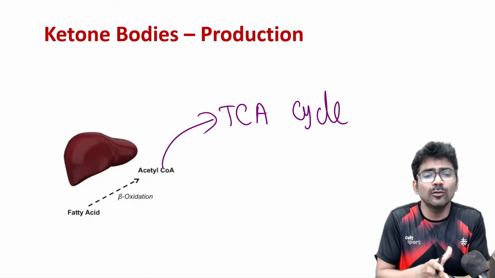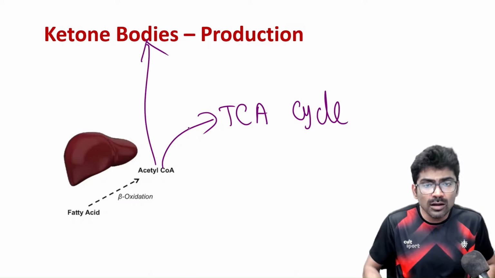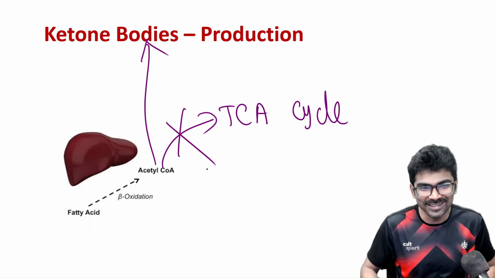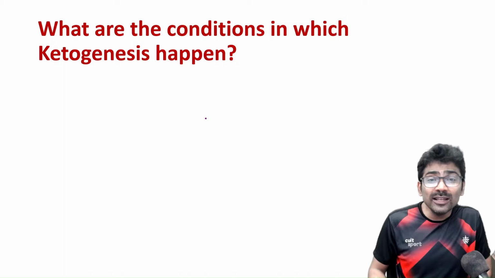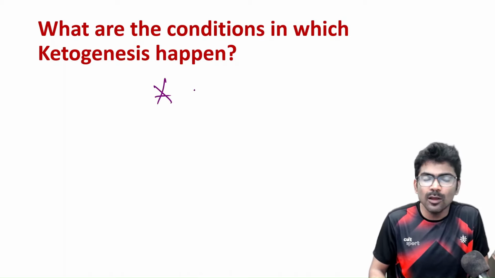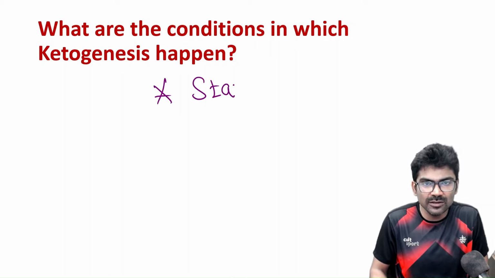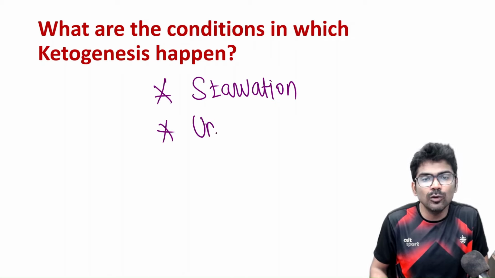Why does acetyl CoA enter ketone body synthesis, not TCA cycle? Can you answer me? So what are the conditions in which ketogenesis happen? As I told you, one is prolonged starvation and the other condition is uncontrolled diabetes mellitus.